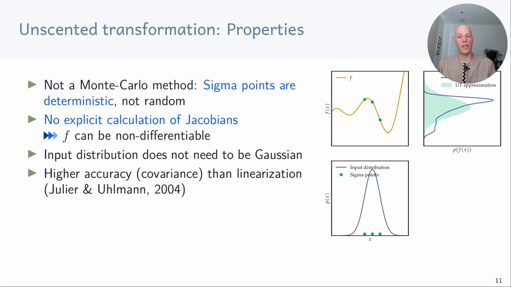Let's have a look at some of the properties of the unscented transformation. First, I want to mention that this is not a Monte Carlo method. The sigma points are deterministically chosen. There's no source of randomness. A good thing here is that we don't need to compute the Jacobians. That also means that the transition function can be non-differentiable. Also, the input distribution doesn't have to be Gaussian. The unscented transformation also gives us slightly better accuracy in estimating the covariance than the linearization approach we discussed earlier.